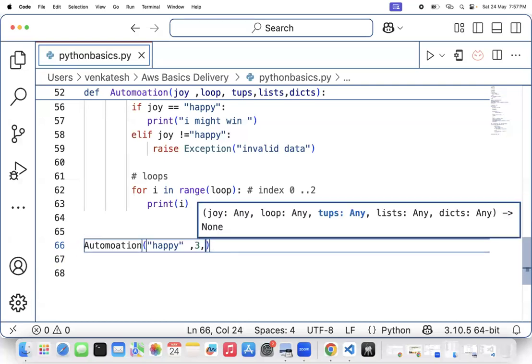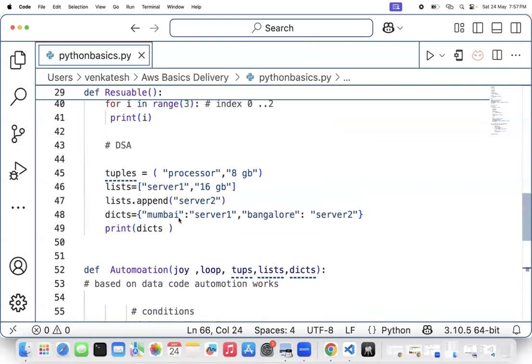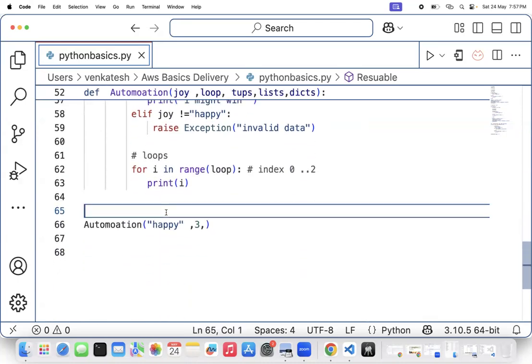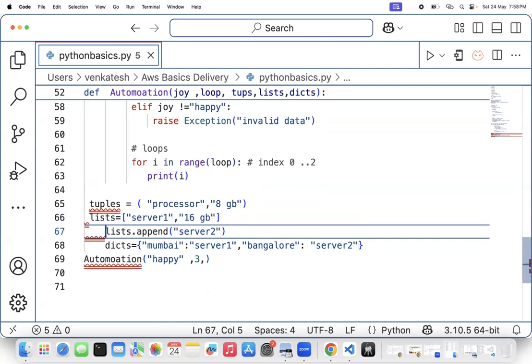Then let me pass the next arguments. I have the tuple, list, dictionary, and this. That code I can directly write here. So look at how I'm going to write it down here. I'm going to define all the 3 people.